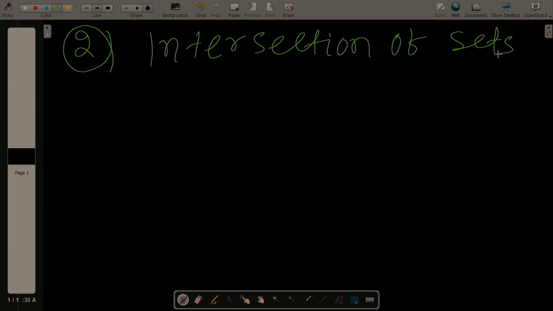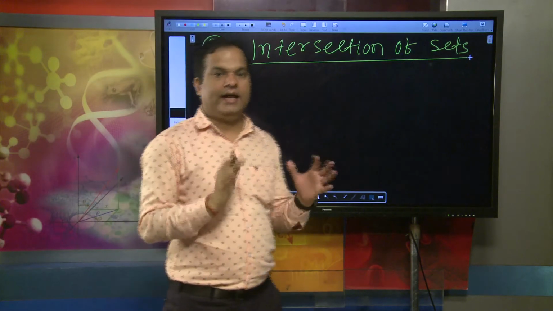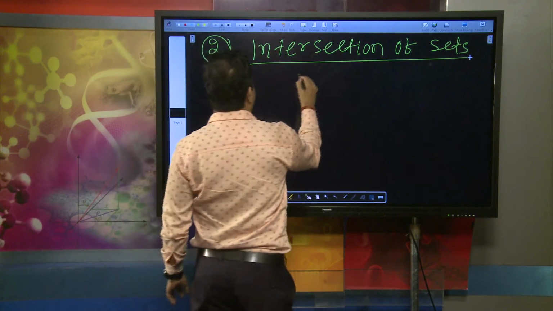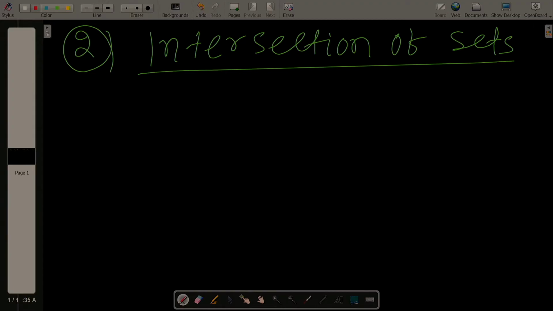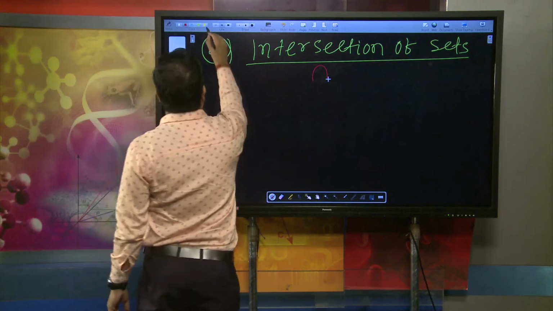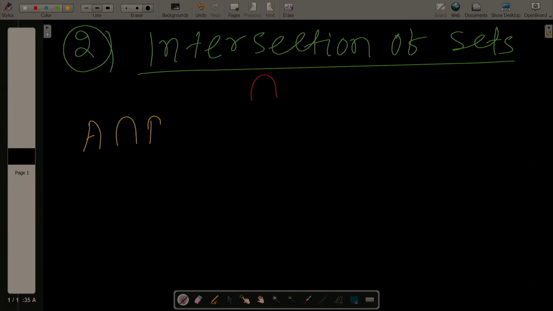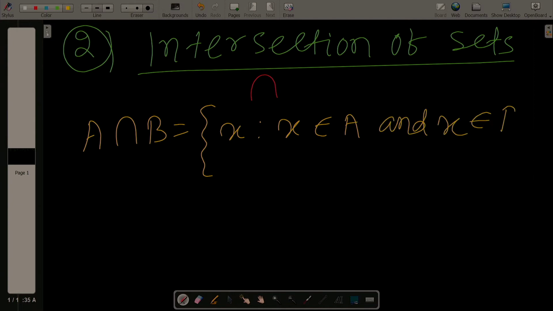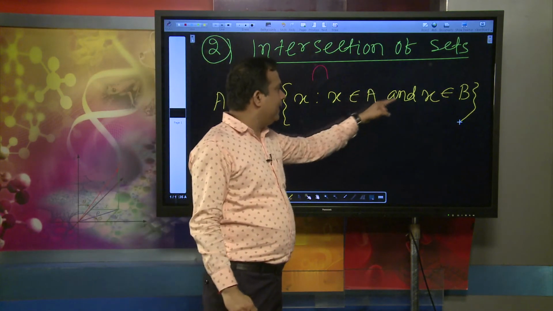When talking about intersection of sets, suppose I take two sets A and B. Intersection is symbolically represented like a reverse U, as ∩. A intersection B means x such that x belongs to A and x belongs to B. That is A intersection B.